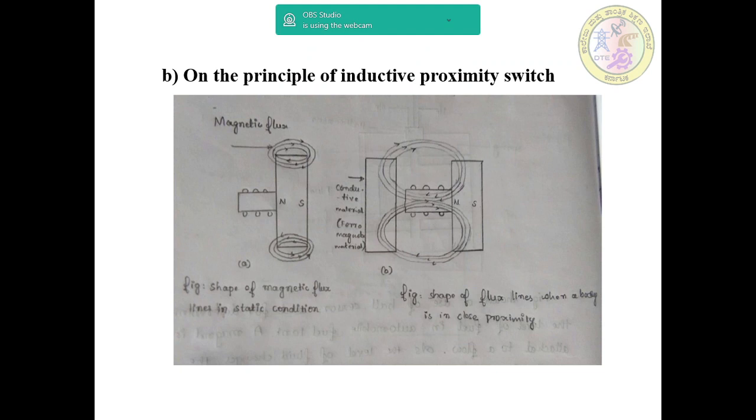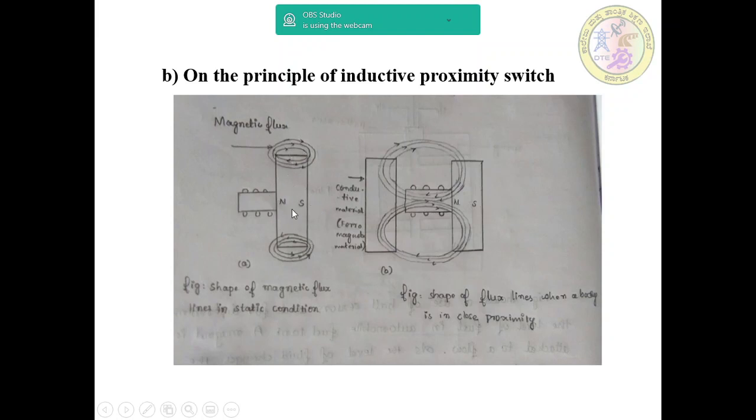Next, on the principle of inductive proximity switch. Here in figure A, there is a shape of magnetic flux lines in static condition. That is, the conductive material is not in touch, away from the material.